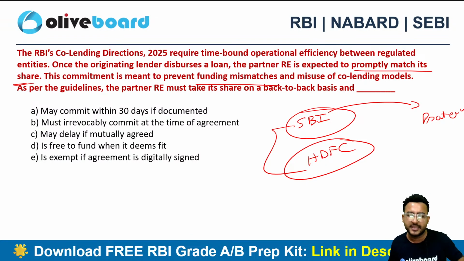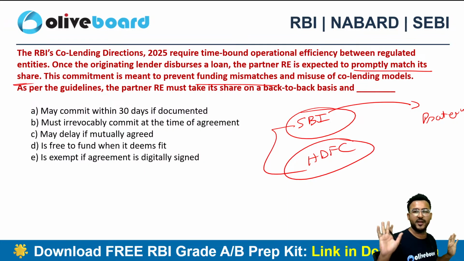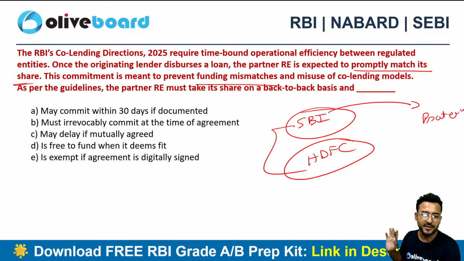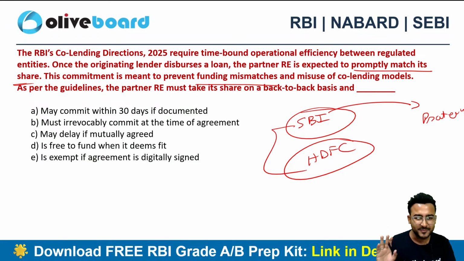Why? Because there are two parties that are involved here. In the co-lending arrangement, there are two parties. We don't want any kind of mismatches and misuse of the co-lending model, because there are two parties. Whenever there are two brains, there will be some kind of mismatch, or there can be any kind of misuse of the model, right? The situation of two brains is always a skeptical situation. As per the RBI guidelines, the partner RE must take its share on a back-to-back basis, and dash, you need to complete this particular sentence.